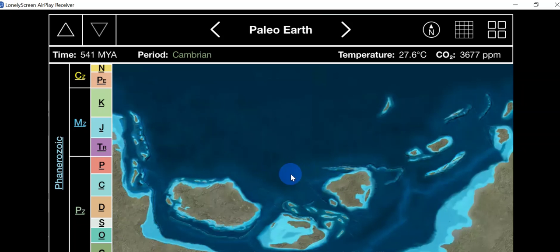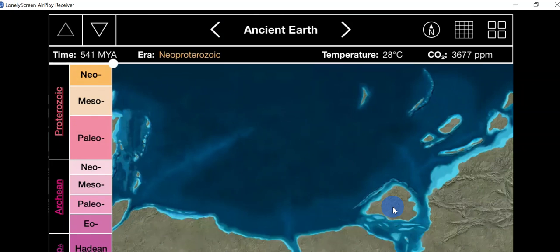So this is the way it was. Most of the continents were close to the South Pole, south of the equator, and there was one huge supercontinent with a couple pieces. Okay, so the Cambrian explosion and so on. So let me try to see.